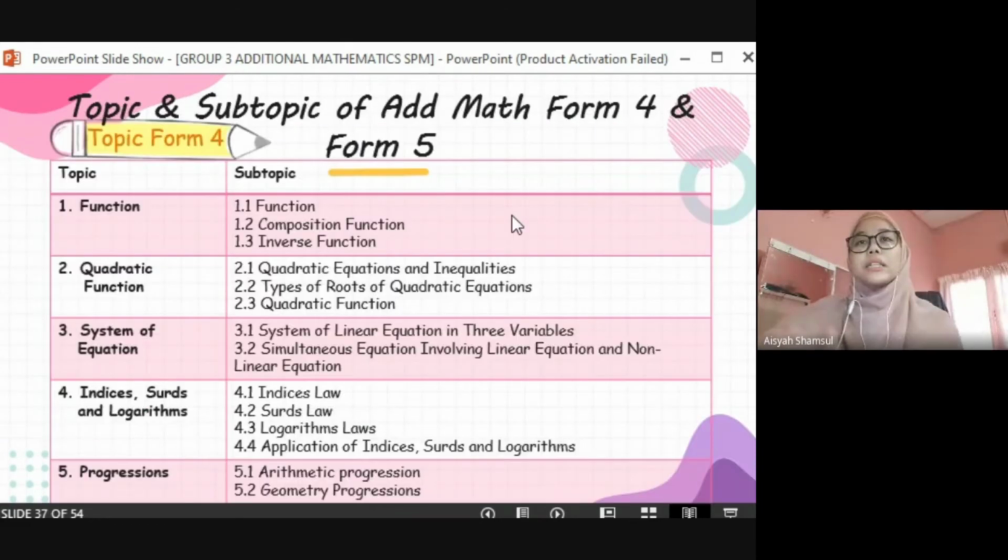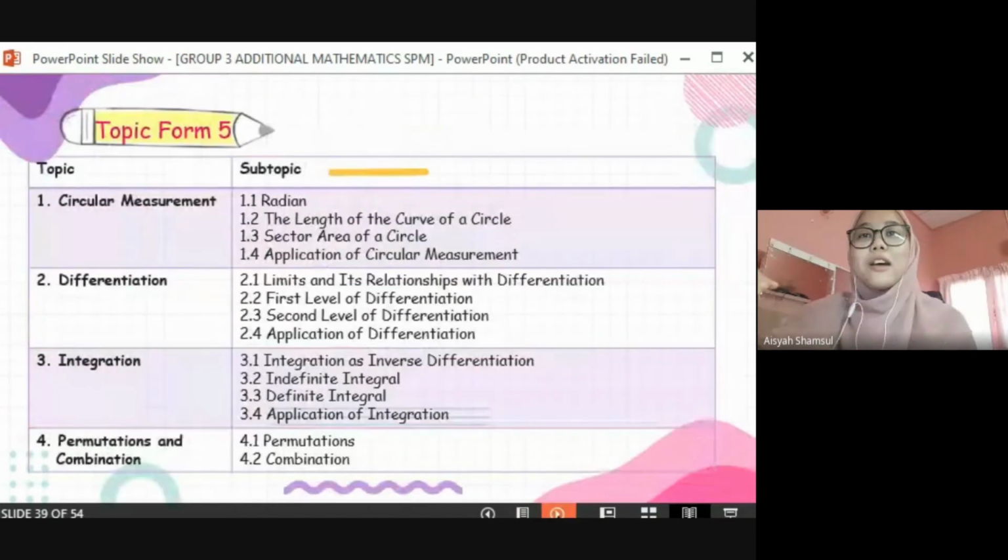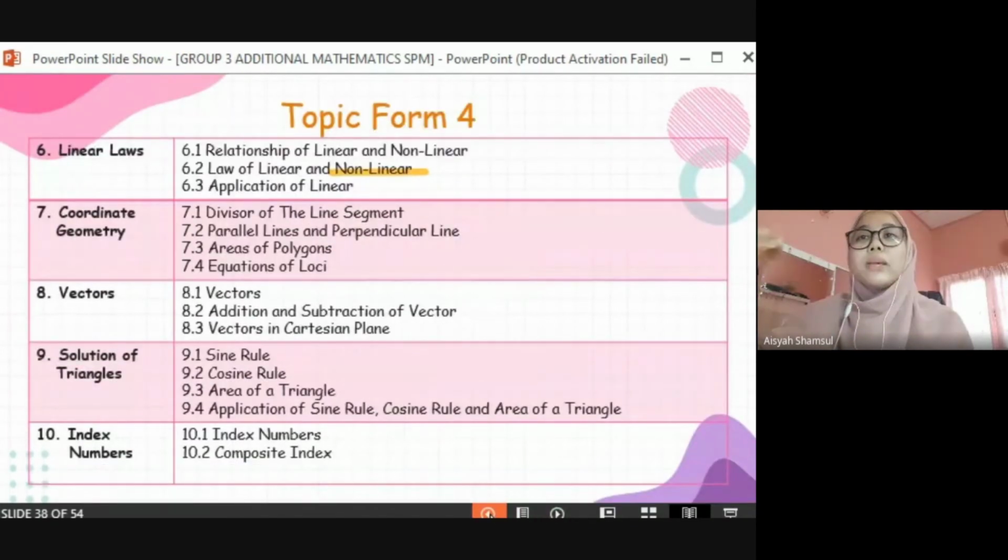Okay, so this is the list, just like what Hazia explained before. This is the continuation of AddMath Form 4. As you can see, if we move from up to down through the topics, it moves from the beginning level to the intermediate level, and then to the high level.